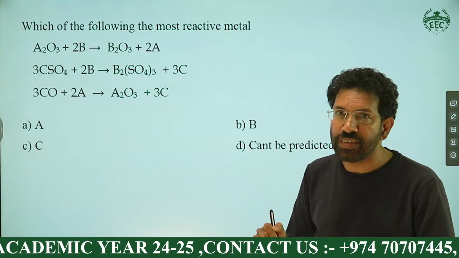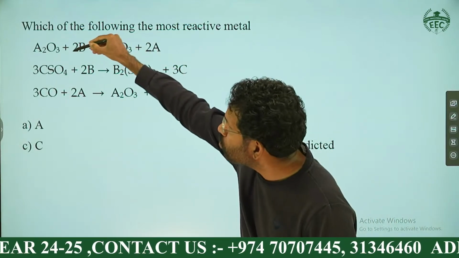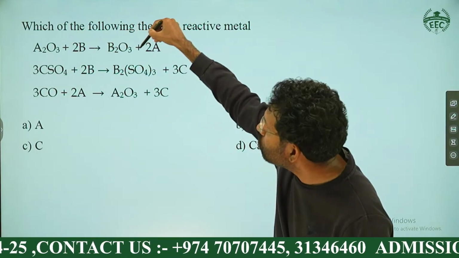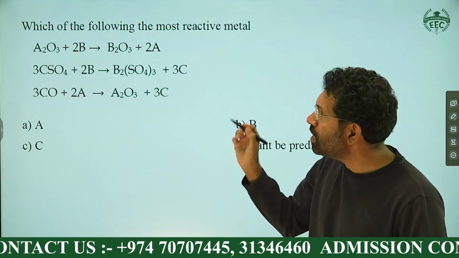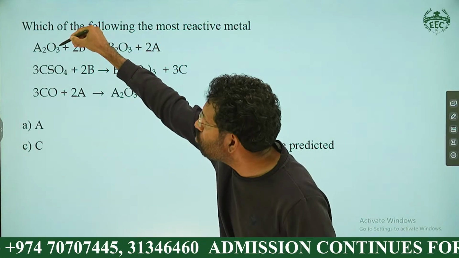See, how to decide which is more reactive and which is less reactive? You can see A2O3 plus 2B giving B2O3 plus 2A, meaning B is displacing A from A2O3.